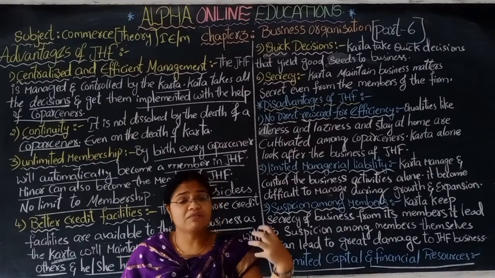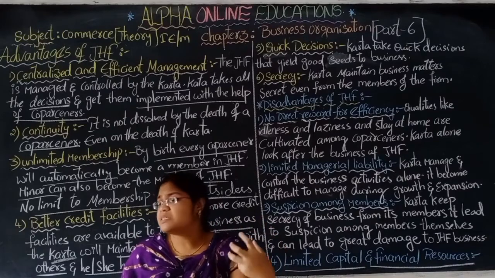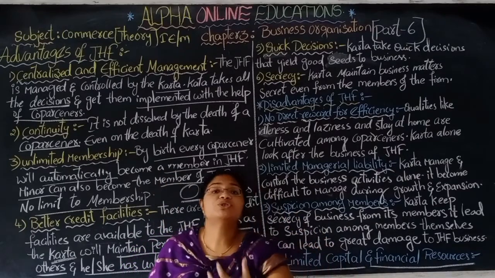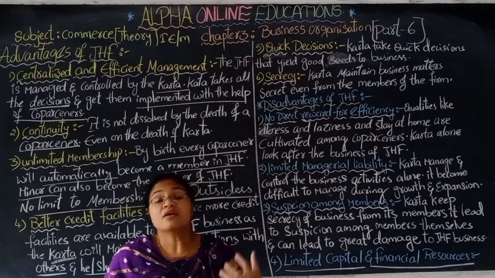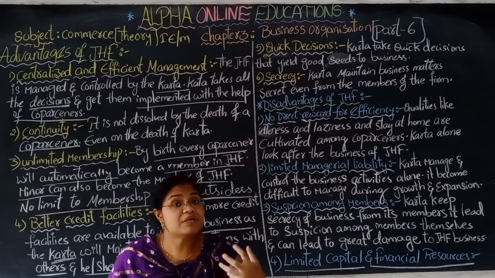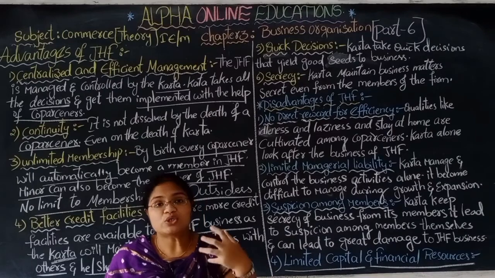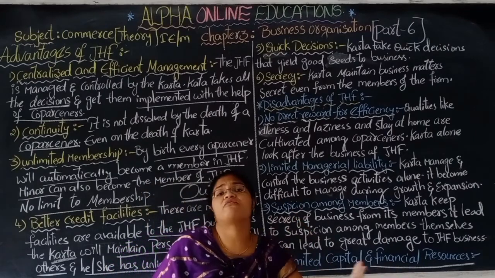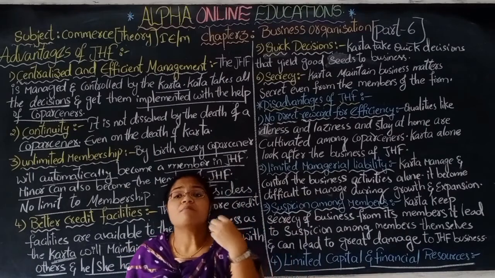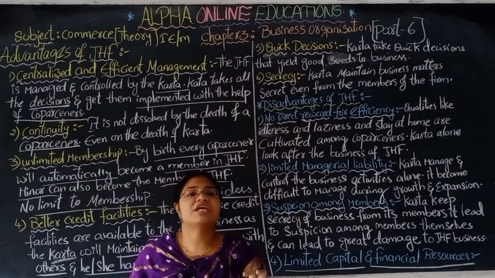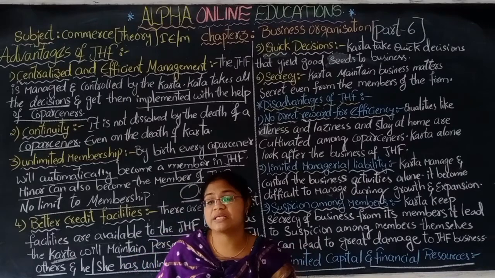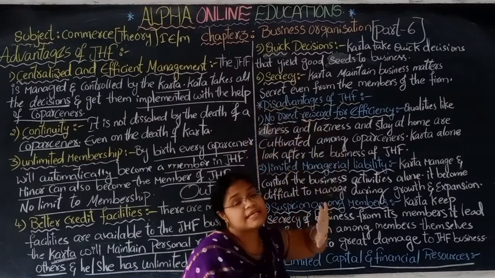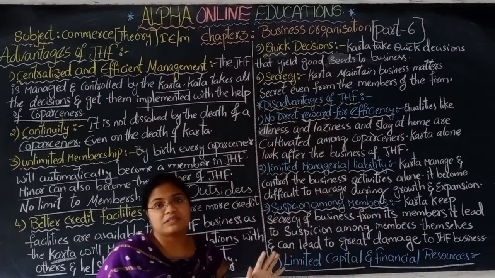Even though it is a business that does not require any kind of emotions, here there are certain emotions in the joint Hindu family. Those co-partners are the members of that family only. So the Karta doesn't want to show any kind of problem or threat to the members. He alone faces everything in the business. That is the important thing. That's why he maintains everything secret from the members of the business.